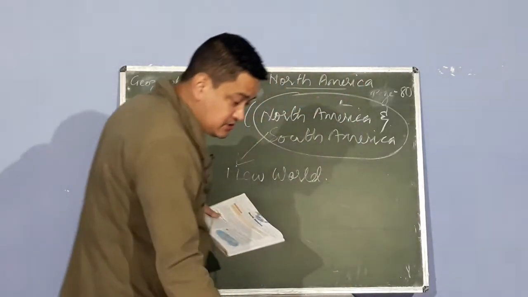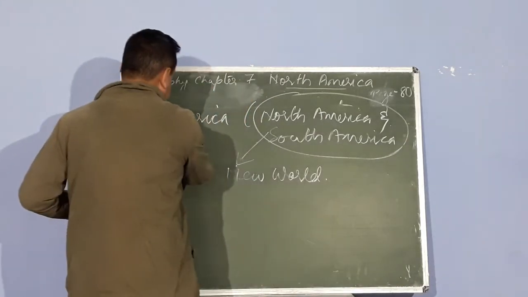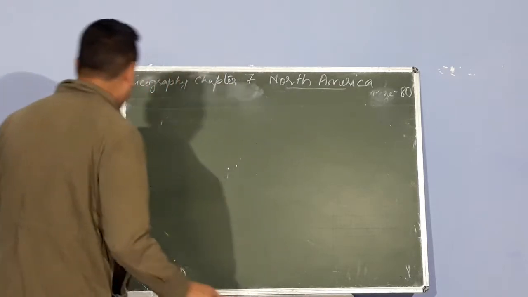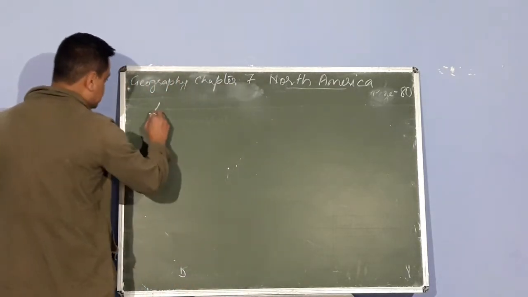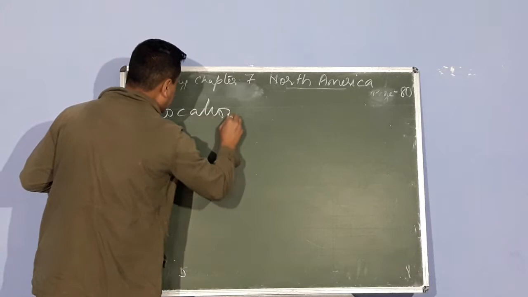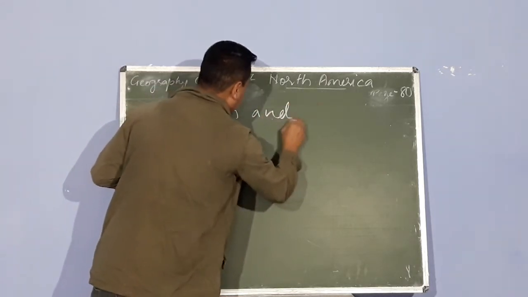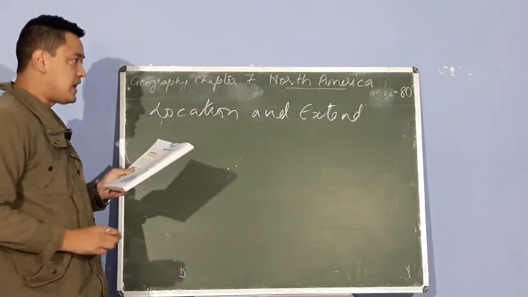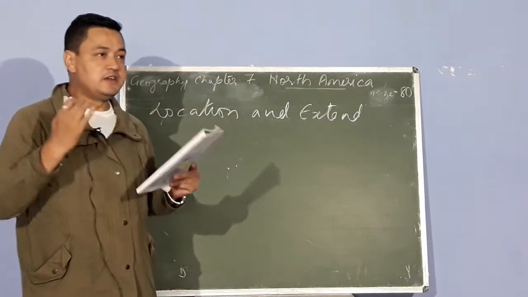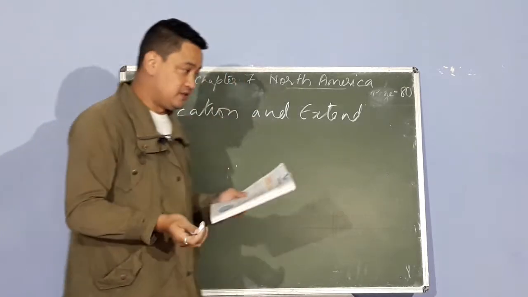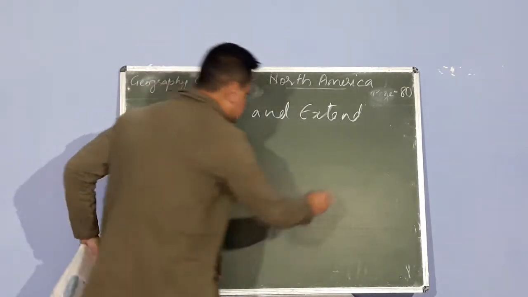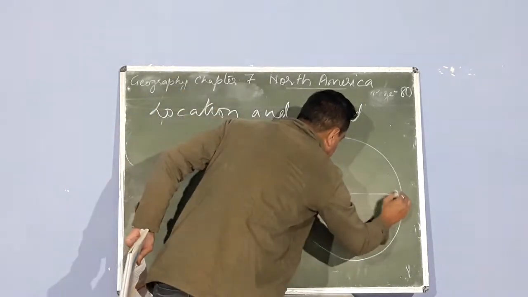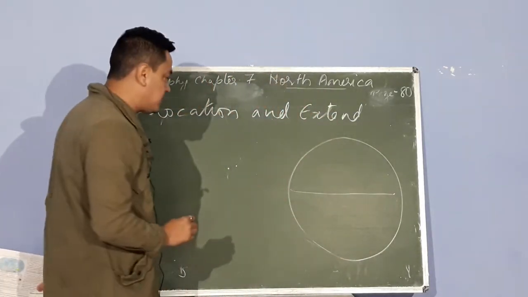So let's look at the location and extent of North America. We are studying about the location as well as the extent of the land. So the first thing that we have to understand is, where is North America located on the globe. Let's make a globe. A globe is divided into two equal halves by an imaginary line called the equator. This equator is a latitude.